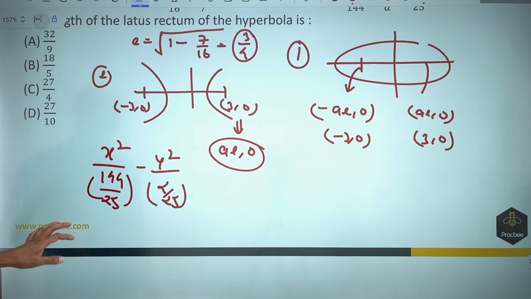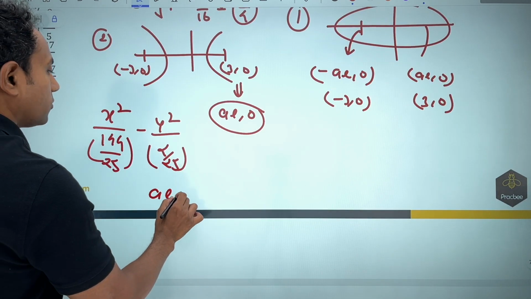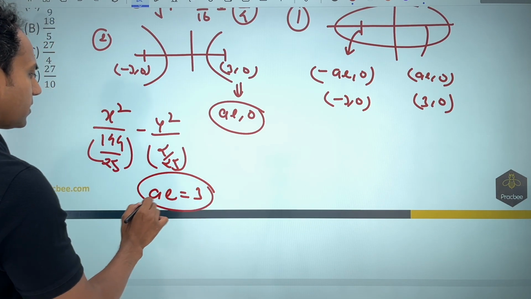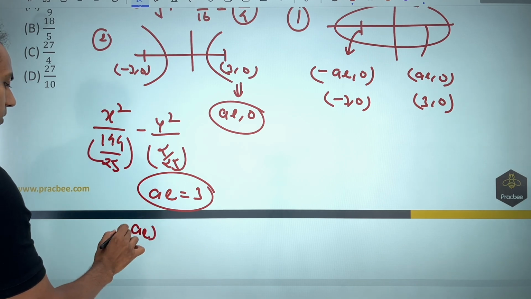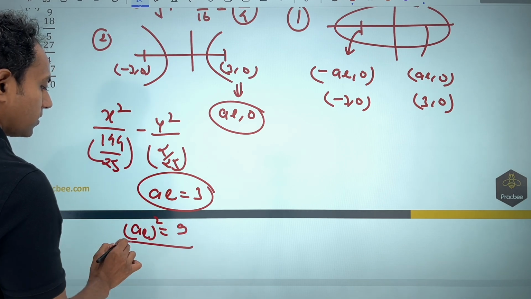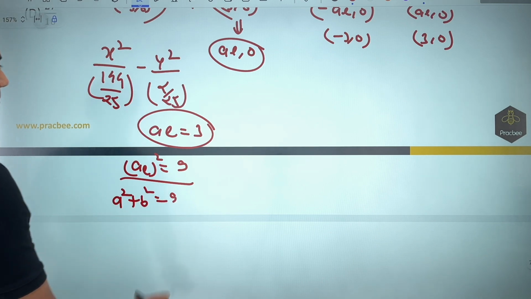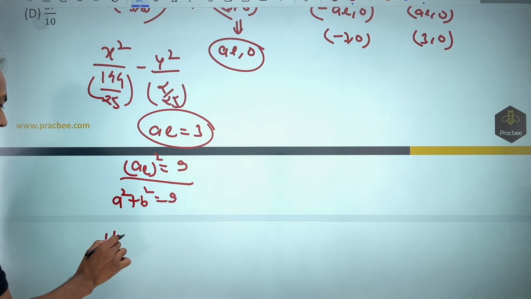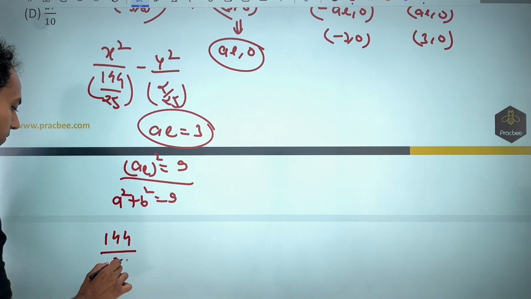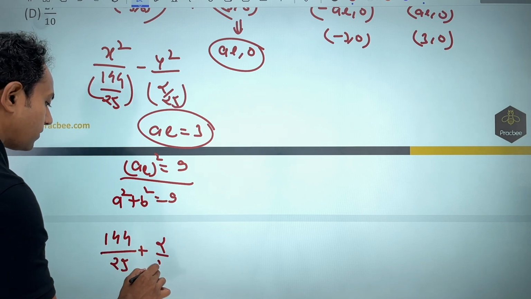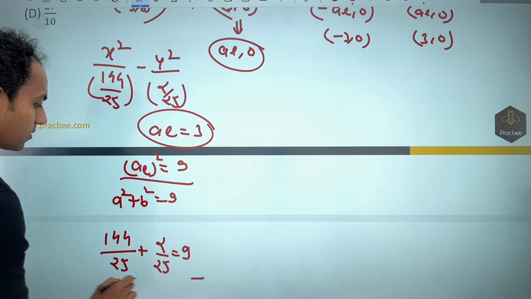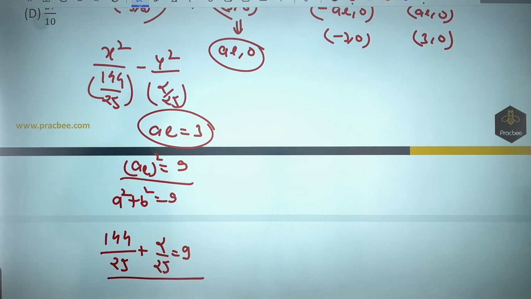So now you can see that I can compare the value of E as nothing but 3 and get the answer. So I can square this up. So a square E square will be equal to 9, and we know that this value will be equal to a square plus b square. Put this value, so this will become 144 by 25. This becomes alpha by 25. This is equal to 9. So you can solve this and get the answer.